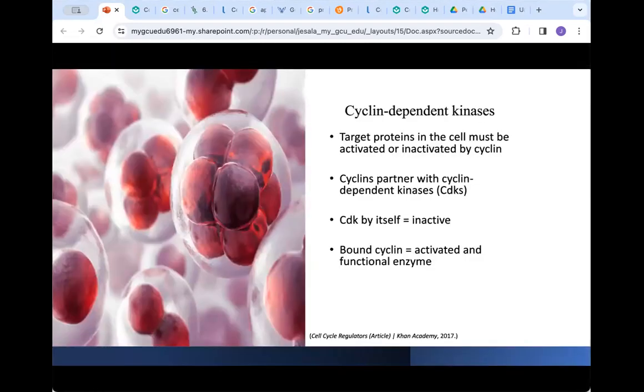For the cell cycle to continue to move on, target proteins need to be activated or inactivated by cyclin. Events in the cycle are driven by cyclin working with enzymes known as cyclin-dependent kinases, or CDKs. A CDK by itself is not active, but when cyclin is bound, it becomes activated and becomes a functional enzyme. This means that it's able to change target proteins.